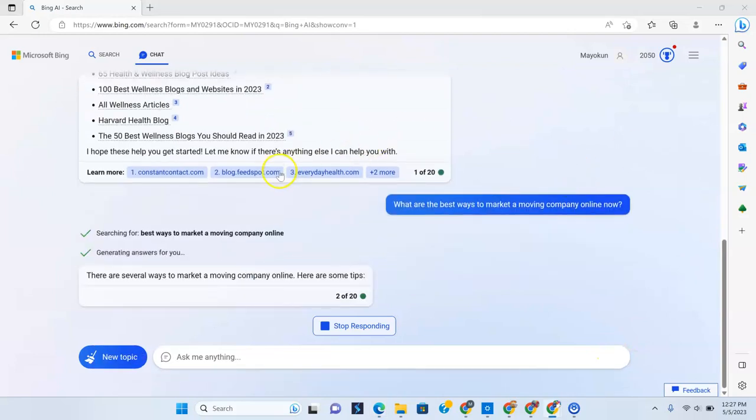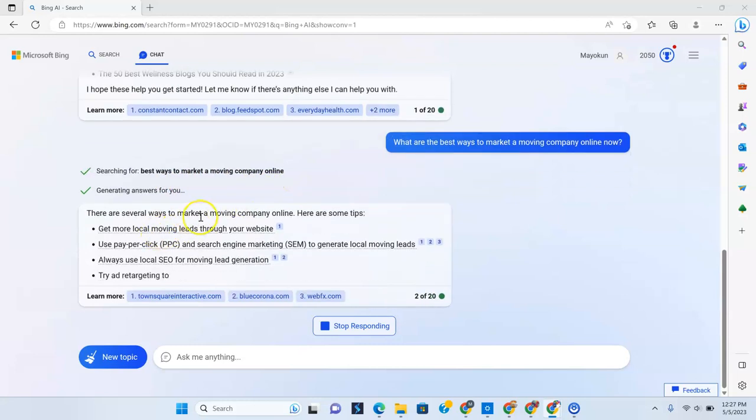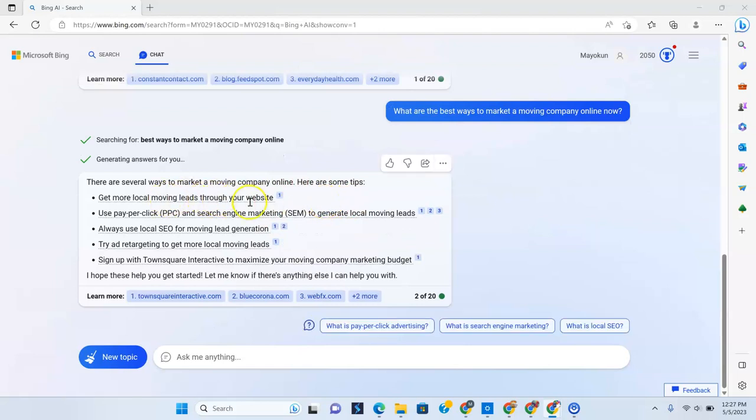And as that's happening, it's generating. All right, here it is. Best ways to market a moving company online. There are several ways to market a moving company online. Here are some tips. Get more local moving leads through your website.